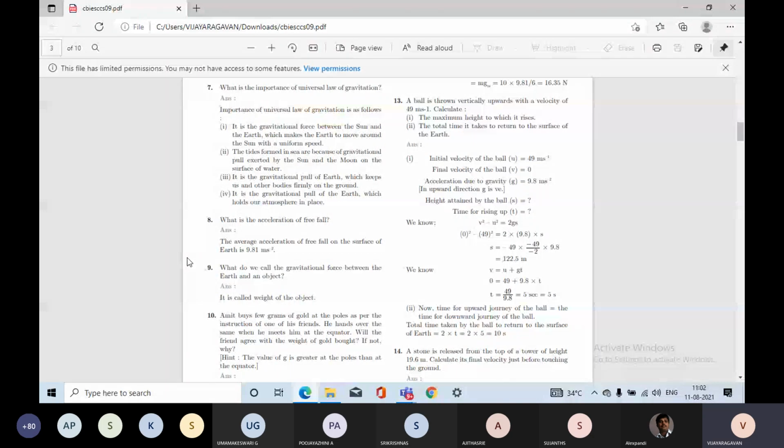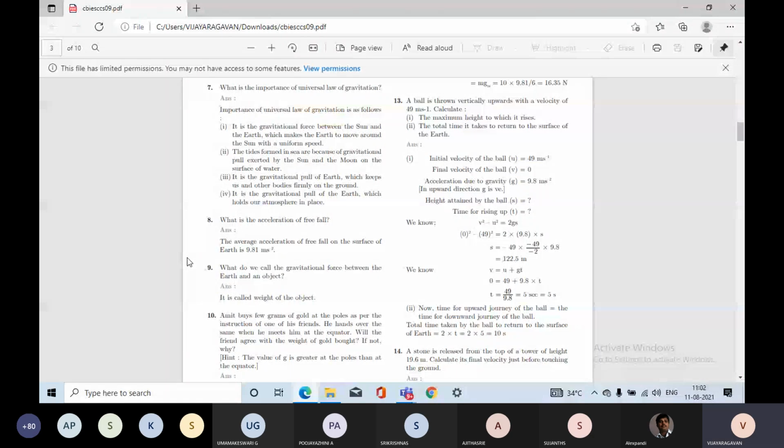We take minus 9.8, the opposite direction to gravity, so we are taking it as a minus value here. So the height attained by the ball is equal to what? Question mark. Time for rising up is equal to question mark.